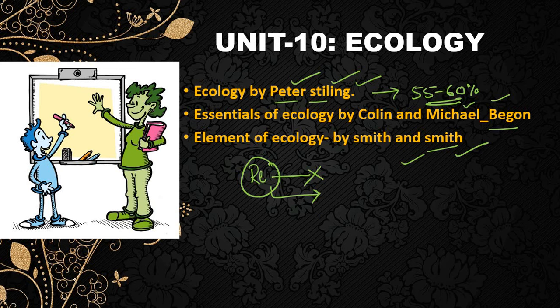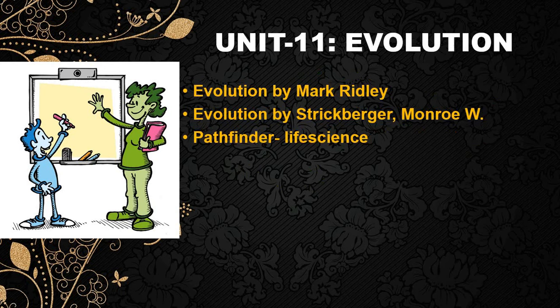Okay, now the 11th unit is evolution and behavior, and the books you can prefer are Mark Ridley, second the Strickberger, and third the Pathfinder for the life sciences. Okay, so again, the problem with evolution is that you are not going to find each and every topic in a single book, so that is why you have to prefer different books also.